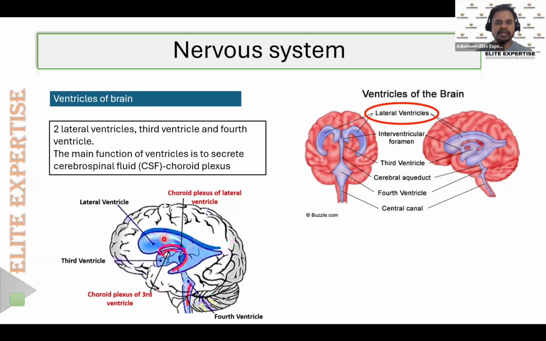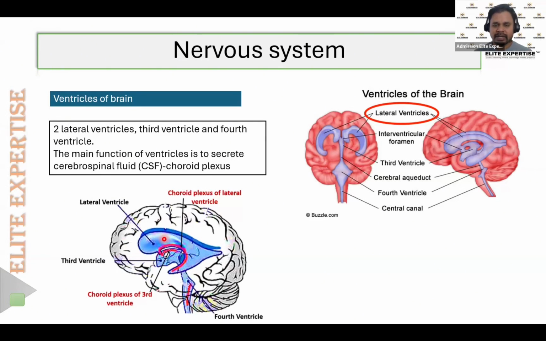So they keep on secreting the cerebrospinal fluid. The main function of the CSF is to be the main lubricating fluid in the brain, and also it is the fluid through which the nutrition will be supplied to the brain.